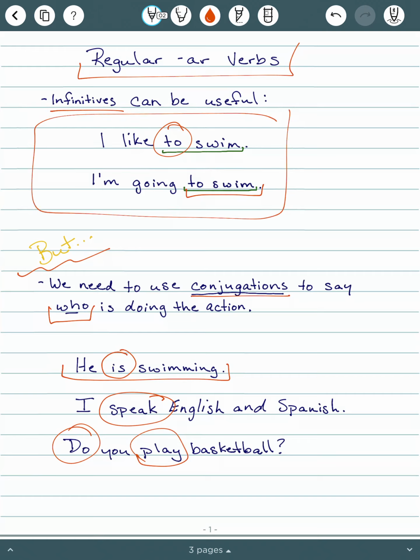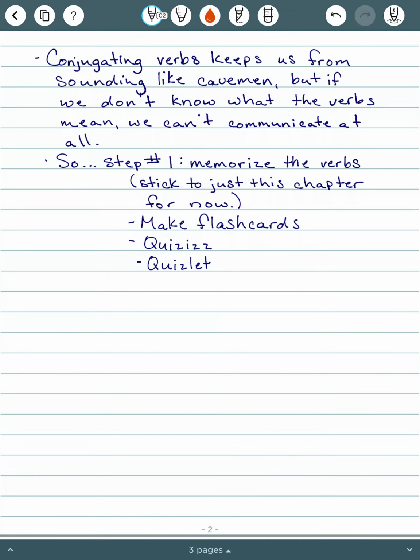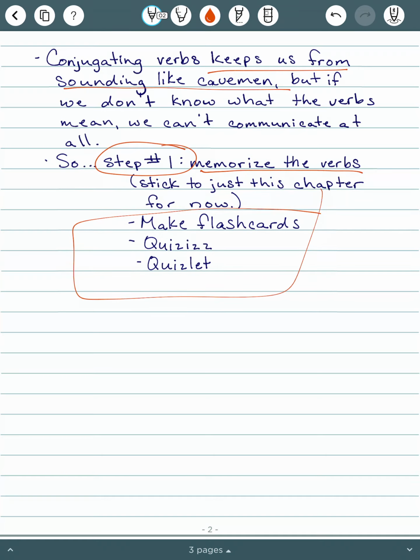But we have all of these conjugated verbs. Even up here in these top two examples, "I like to swim," "like" is a conjugation. "I'm going to swim," again, we have a verb phrase, but "am" is basically my conjugated verb there. So conjugations are important, and the main point of today is we're going to learn how to conjugate these verbs. It's very, very important. It does keep us from sounding like a caveman, but if we don't know what the verbs mean, we can't communicate at all. So step number 1 is to go ahead and get those verbs memorized.